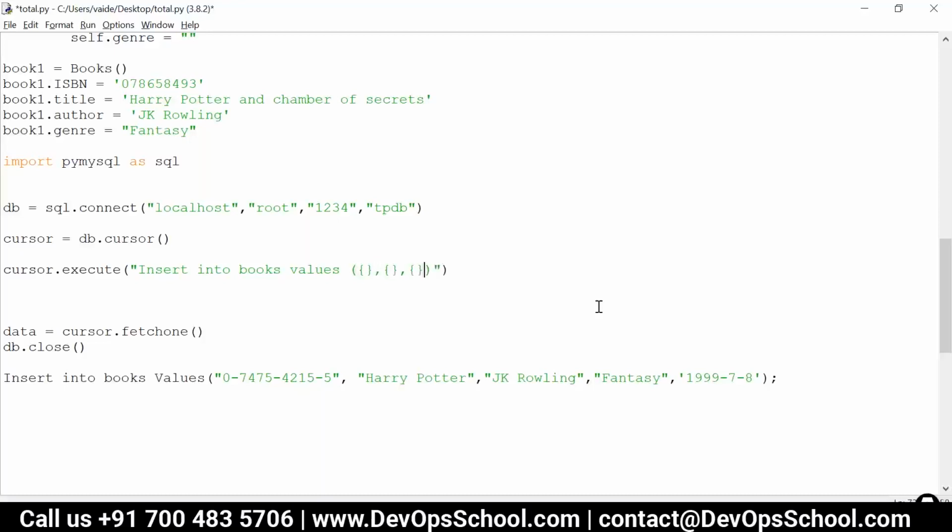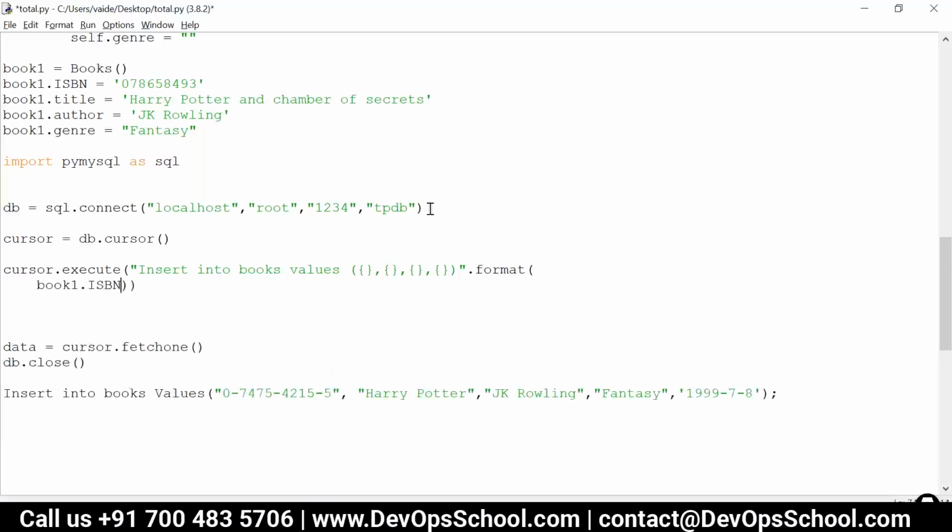I'm just going to use some Python manipulation. Using these curly brackets, I'm going to write one function called format. The format is going to insert the values at the right position. So the first value will go in the first curly bracket, the second value will go in the second curly bracket. Again, it's a Python trick which I'm using. Book 1 ISBN, book 1 title, then we have author, book 1 touch.